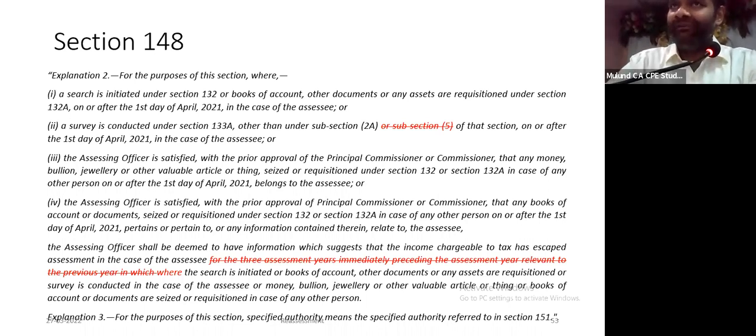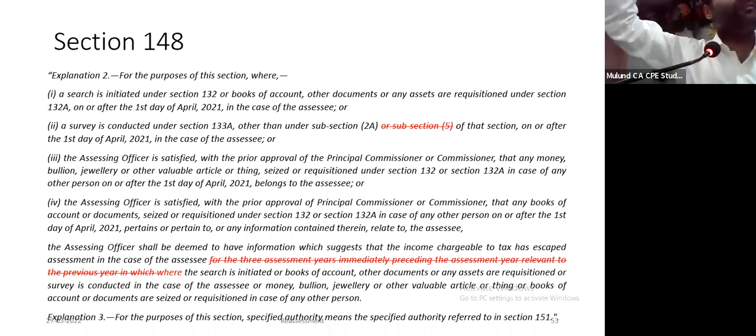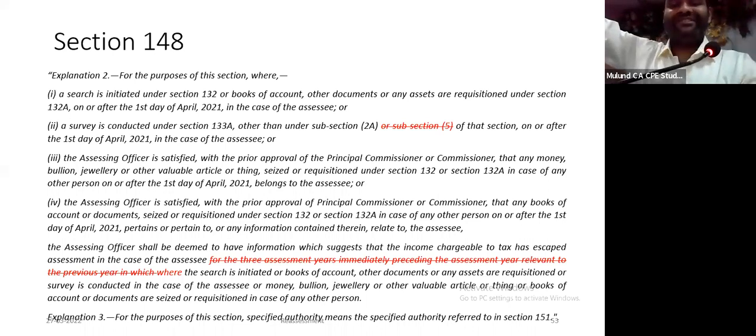Pehle, the deeming fiction was only for 3 years prior to the years of search and survey. Now they have removed that word 3 years. So deemed to have information which suggests income has escaped assessment for all prior 10 years. Okay, चलो एक बार search में मैं मानता हूँ, you had 153A and 153C where you could have reopened for 6 years or 10 years, but even in case of survey, deemed to have information which suggests income has escaped assessment.